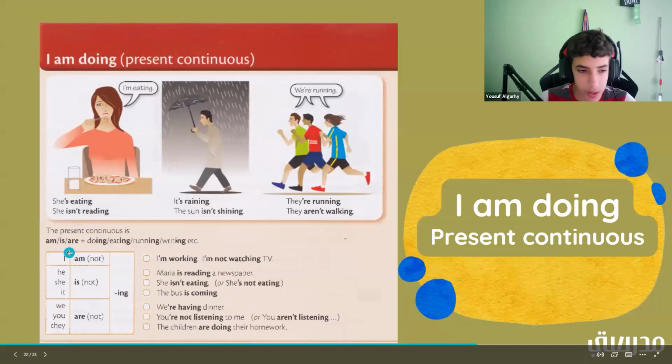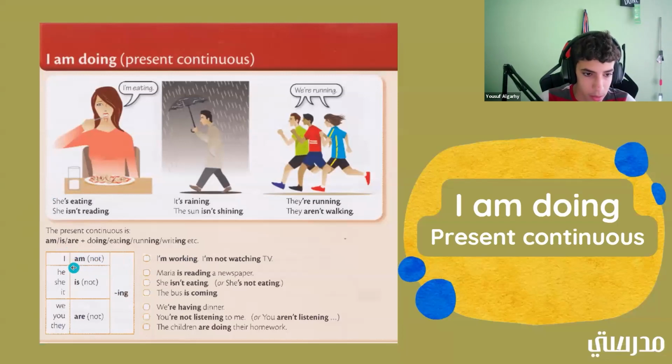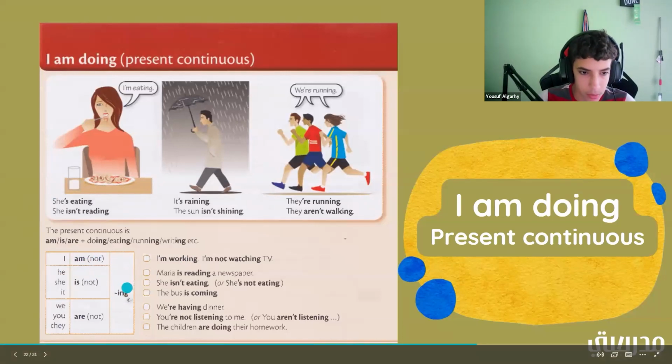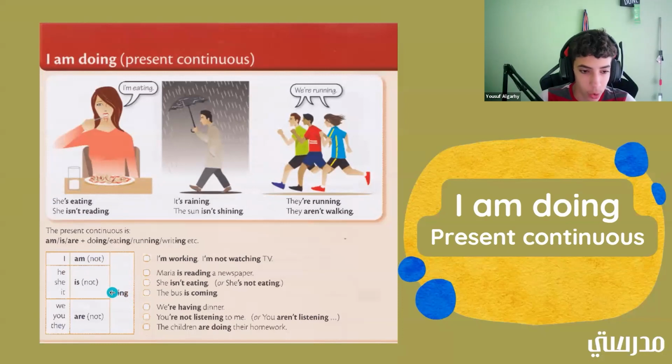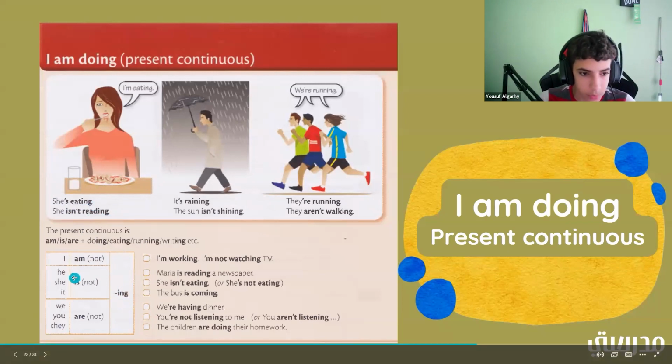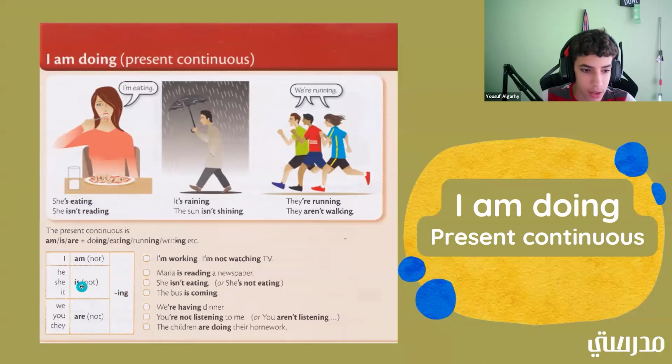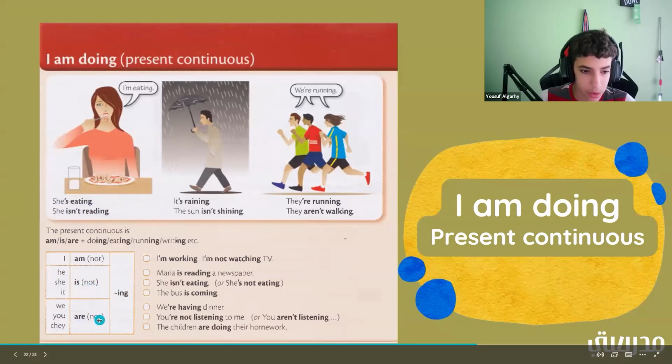All right. So here it says, I am, so it can be am or am not, plus ing. This ing is supposed to have a full word before it, and then it has the ing, like eating, reading, things like that. So now we have he, she, it, is or is not. And we have we, you, they, are or are not.